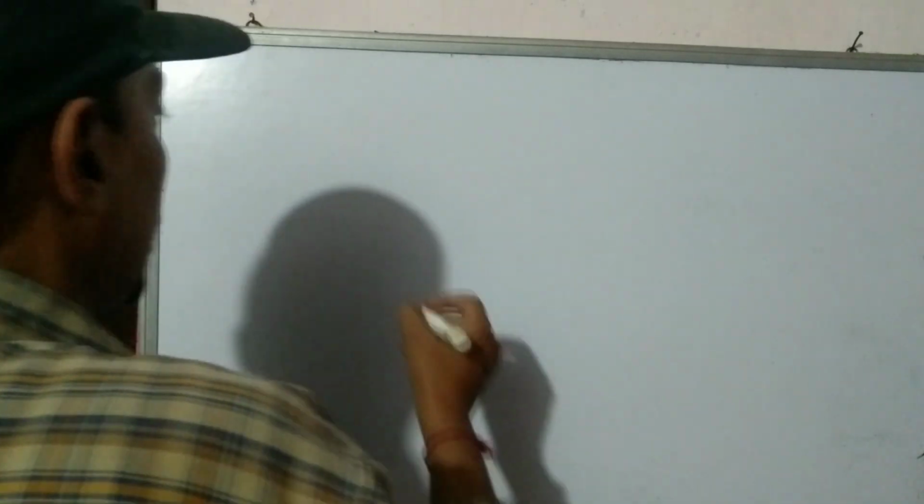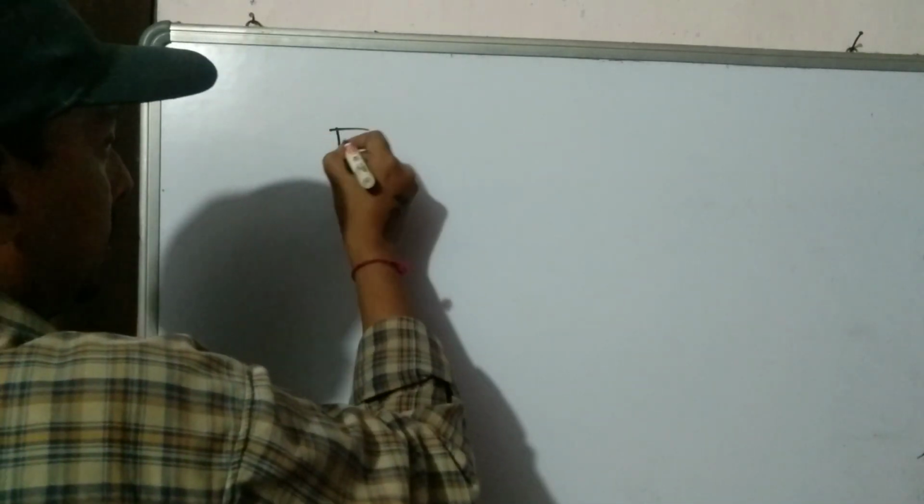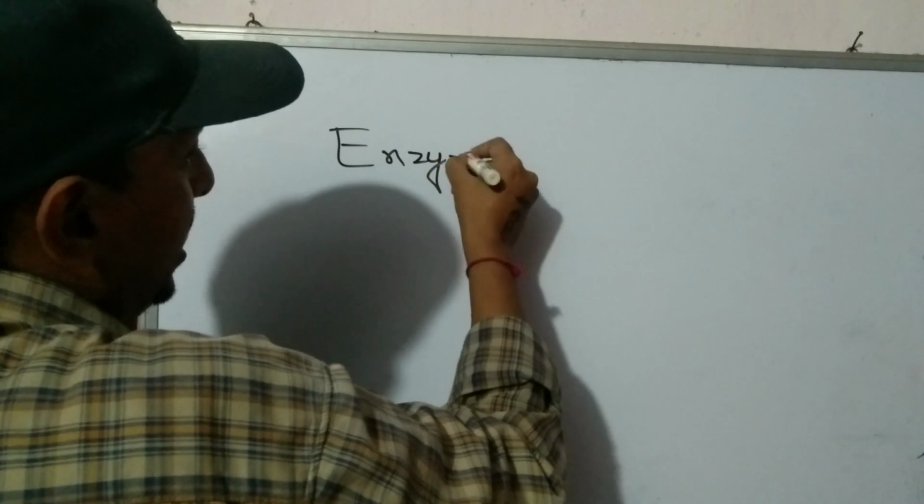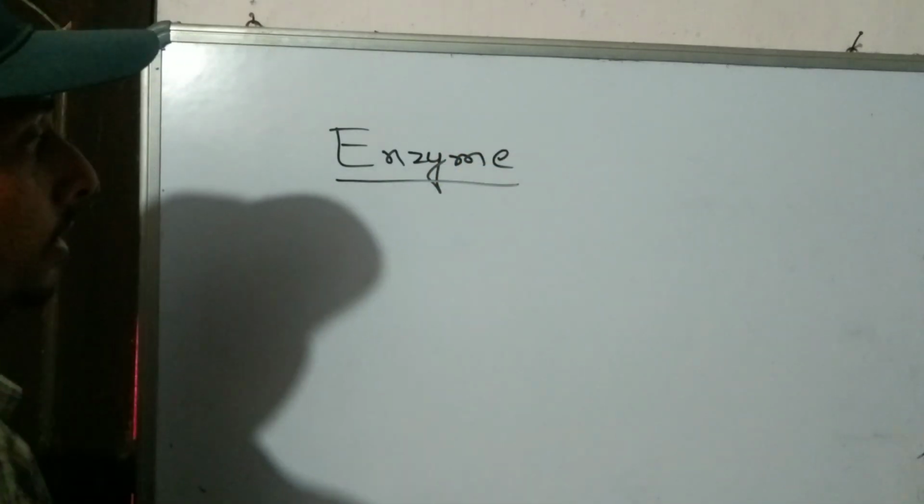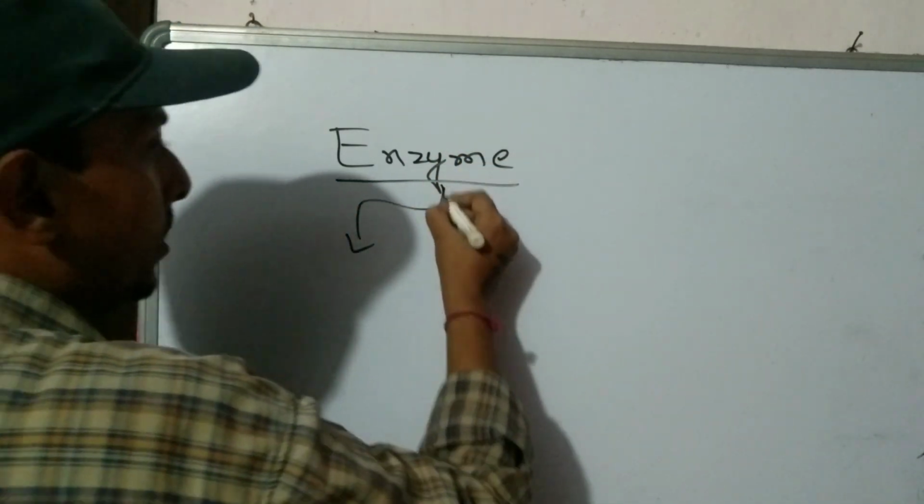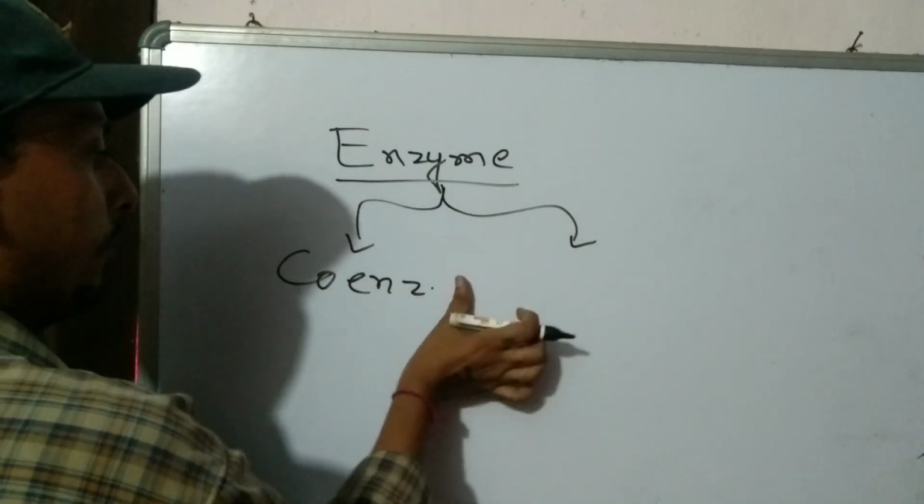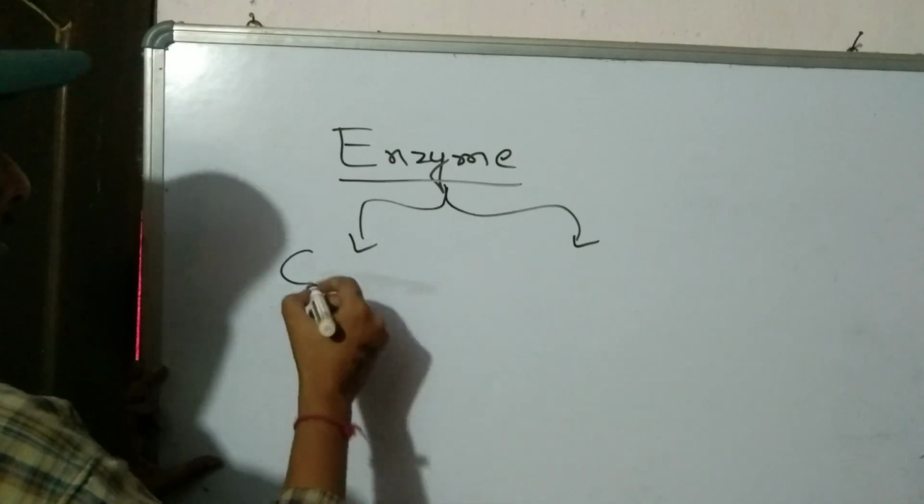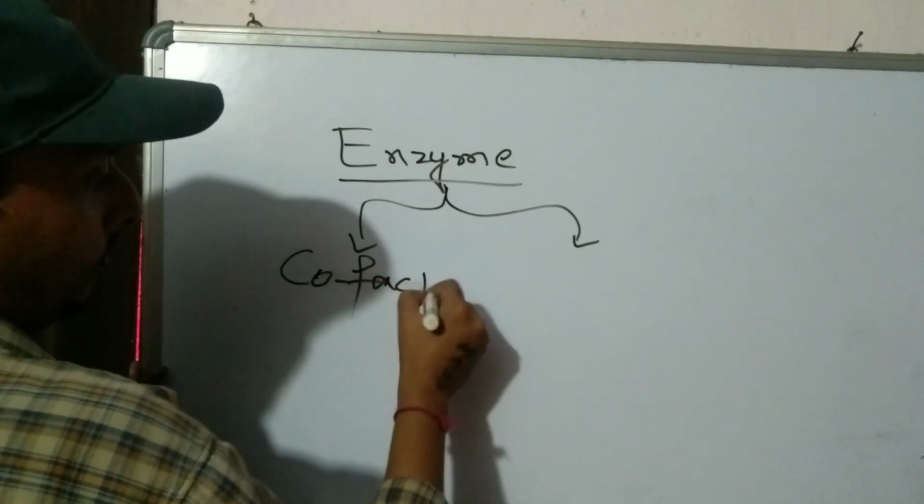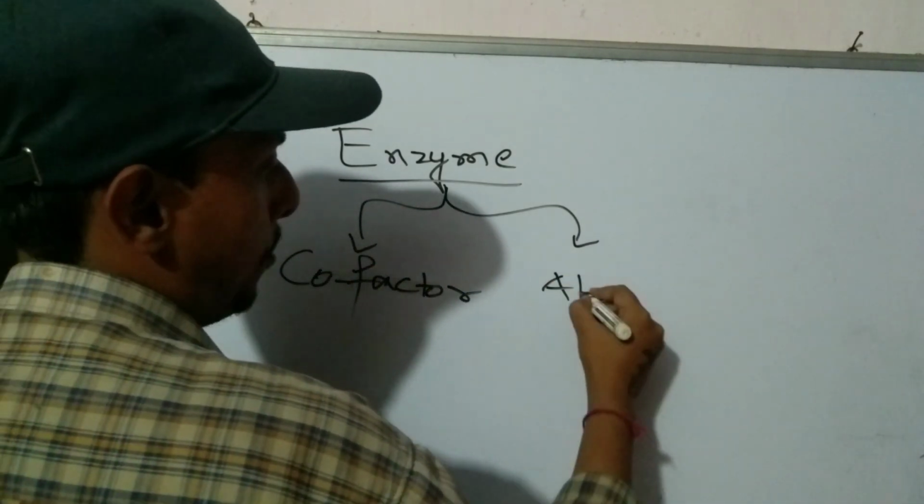An enzyme is a proteinic molecule that makes a chemical reaction go faster. In any chemical reaction in biology, enzyme is a must thing we need to know. Now for the concept I will tell you, an enzyme has two parts. Basically we study enzyme as a protein, but an enzyme has two parts: one is called coenzyme, or basically we call it cofactor, and second is apoenzyme.